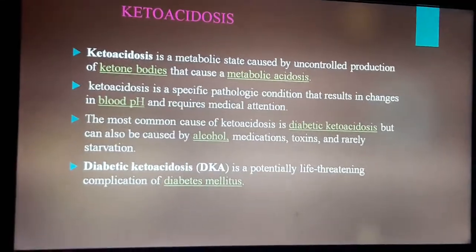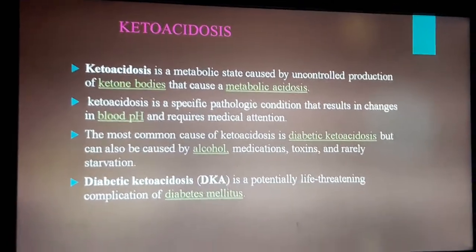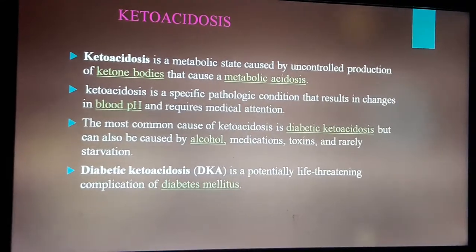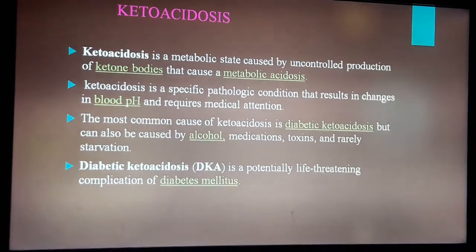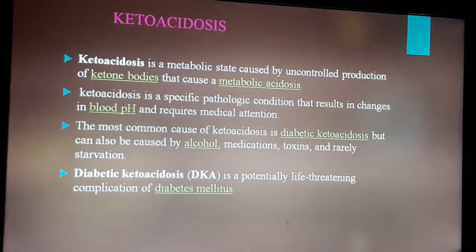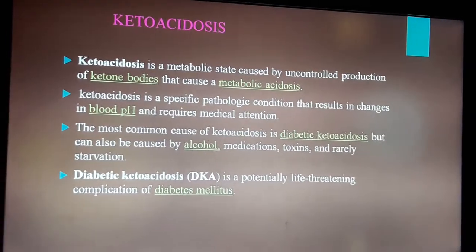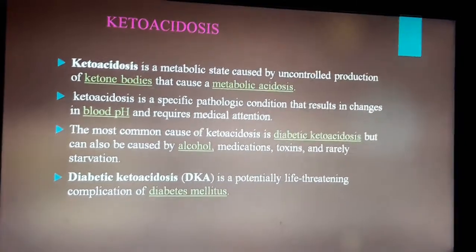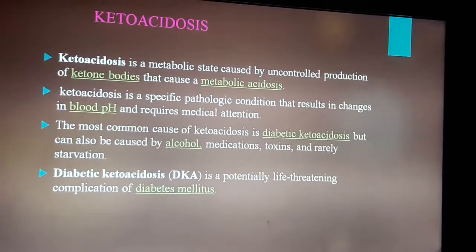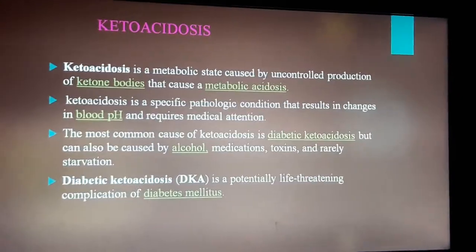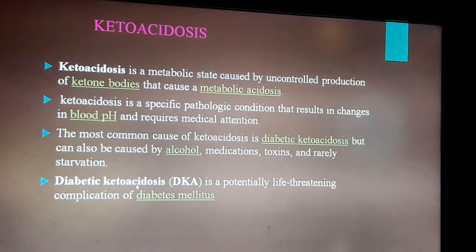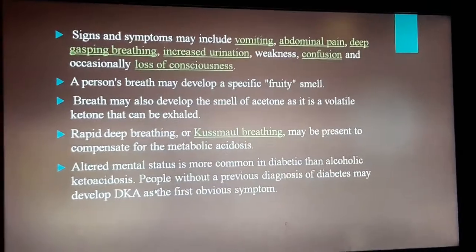Next, ketoacidosis. Ketoacidosis is a metabolic state caused by uncontrolled production of ketone bodies that cause a metabolic acidosis. It's a specific pathologic condition that results in changes in blood pH and requires medical attention. The most common cause of ketoacidosis is diabetic ketoacidosis, but it can also be caused by alcohol, medication, toxins, and rarely starvation. Diabetic ketoacidosis is a potentially life-threatening complication of diabetes mellitus.